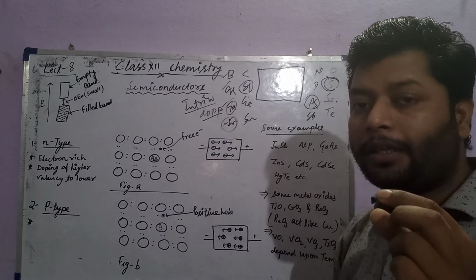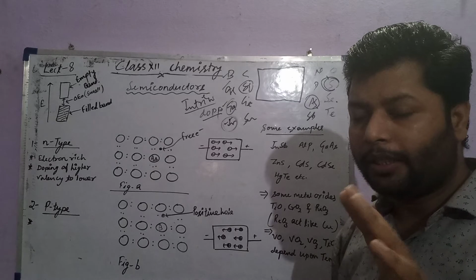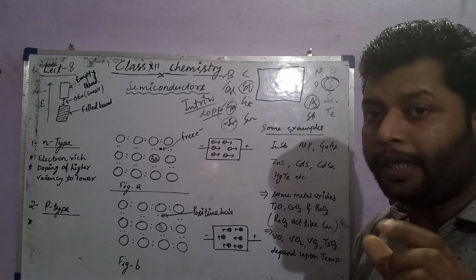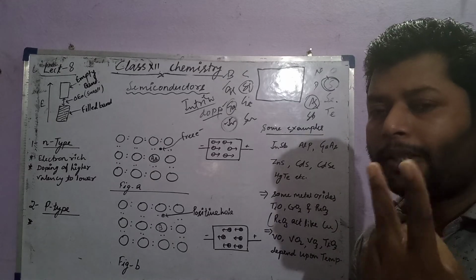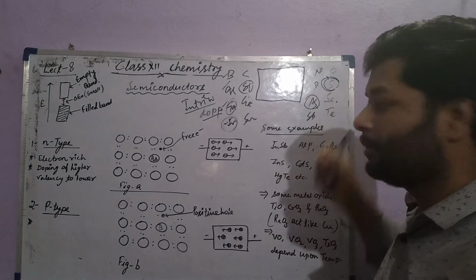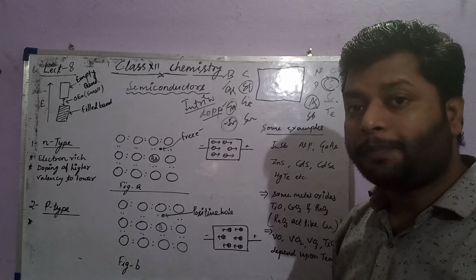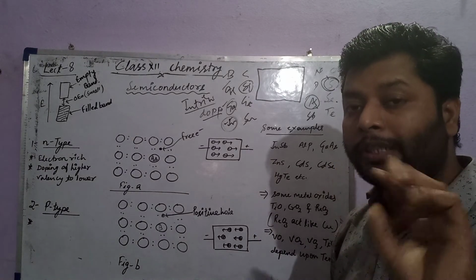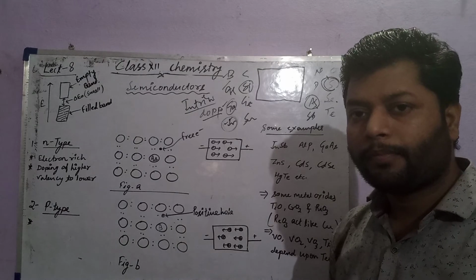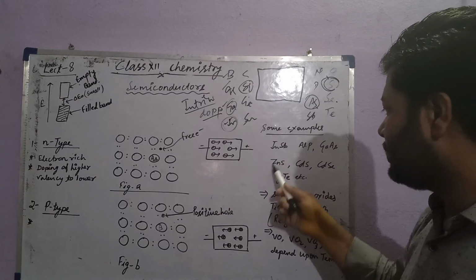Zinc has the configuration s2 d10 in its last shell. The d10 will not participate in the bonding. Now the s2, the 2 electrons as valence electrons, doped in sulfur having 6 valence electrons, cause 4 positive holes to be generated per atom. So they have a very good conductivity rate.